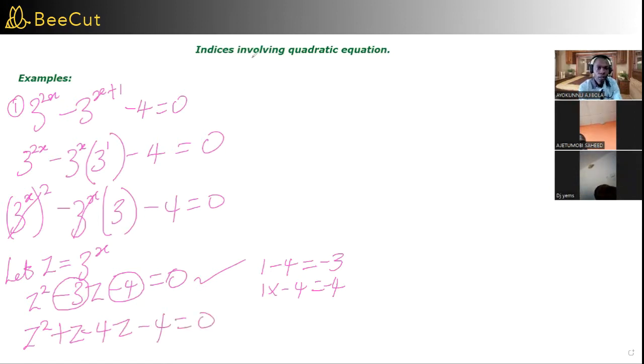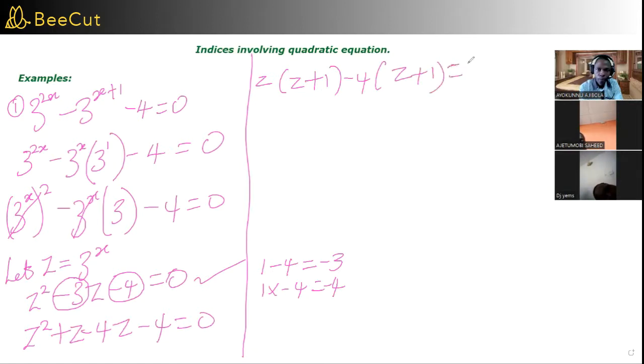So with that, you can come up and say, I have these two sides. What's common to these two sides? I have Z common, so I pick Z outside into Z plus 1. And what is common to the other side? I have minus 4 is common. So minus 4 into Z plus 1 equal to 0. So then I have these two sides. Z plus 1 is common, so I have Z plus 1 into Z minus 4 equal to 0.